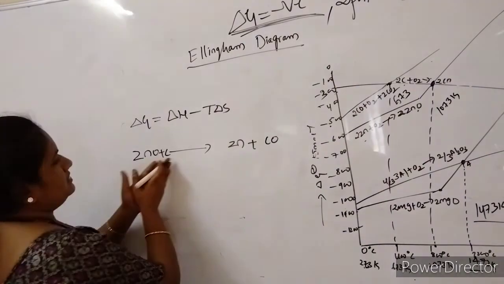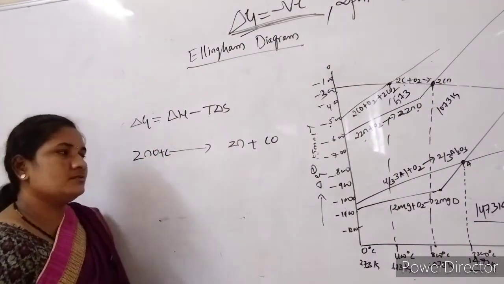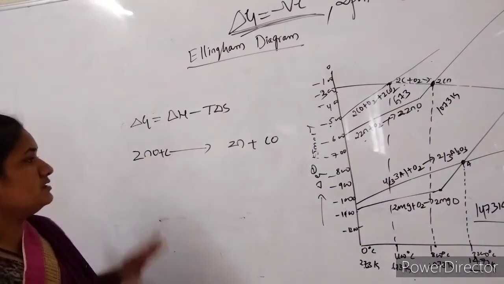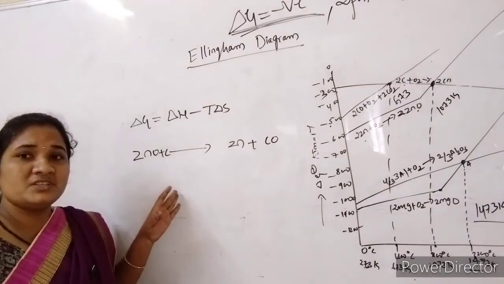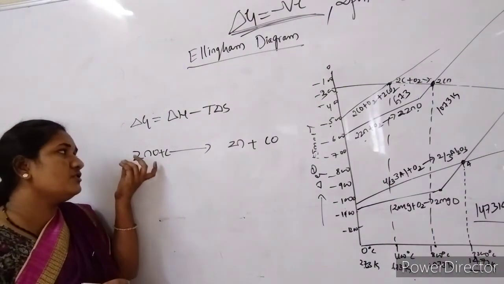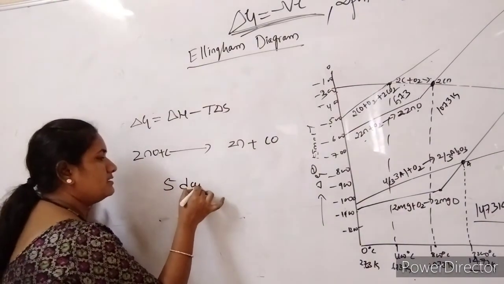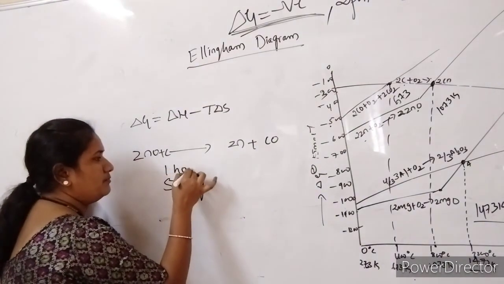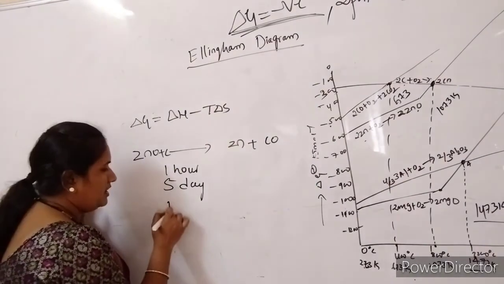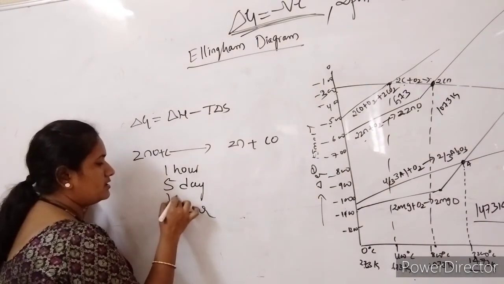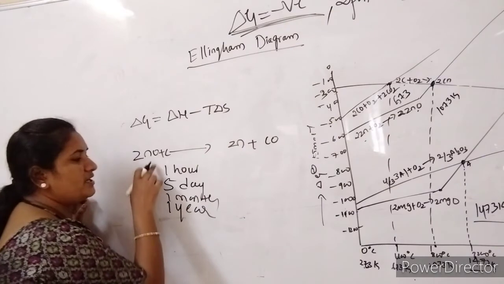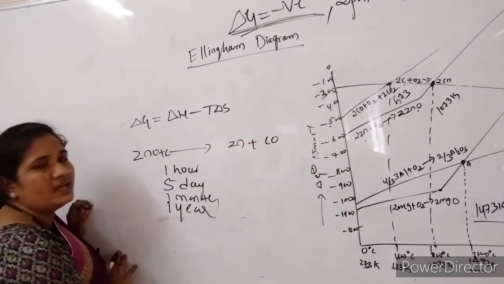This is considered with the help of the Gibbs free energy. So what is the time required for the conversion of zinc oxide to zinc? Either it takes 5 days, or it should be completed in 1 hour, or 1 month, or 1 year? We don't know the speed of the reaction with the help of the Ellingham diagram.